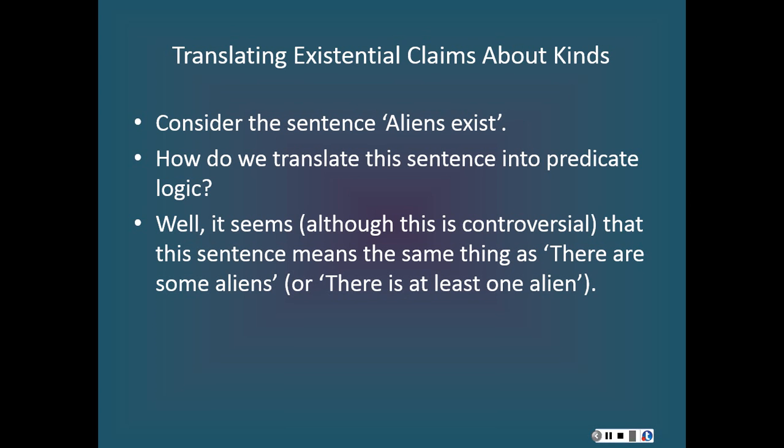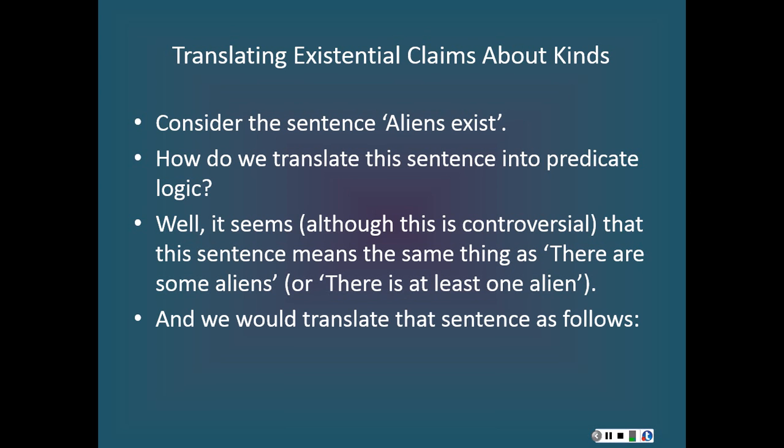I take the sentence aliens exist to be equivalent to these sentences, and we know how to translate the sentence there are some aliens, or there is at least one alien. We translate that sentence as follows. There is an x such that x is an alien. I propose that this is how we translate the sentence aliens exist in predicate logic. Okay, so translating claims to the effect that certain kinds of things exist is relatively straightforward.